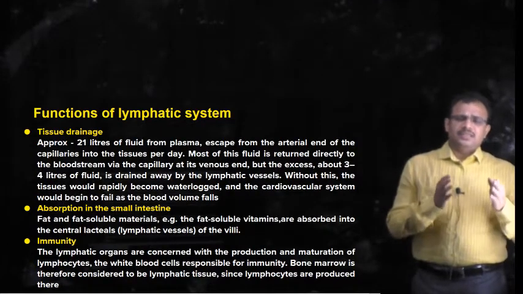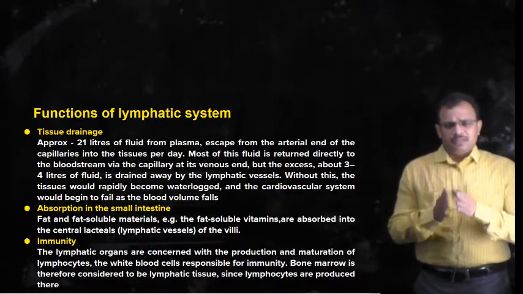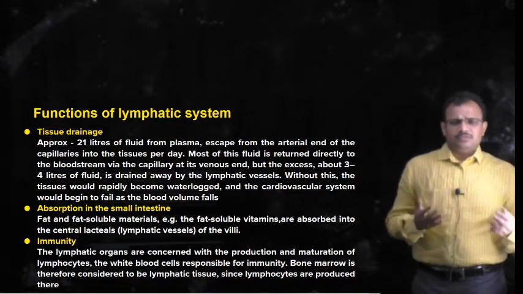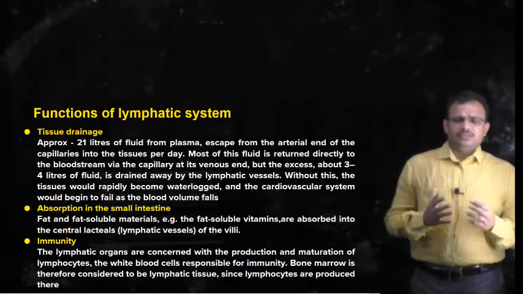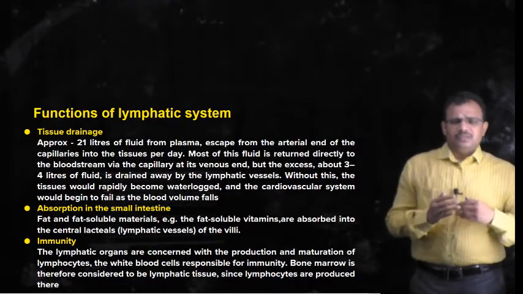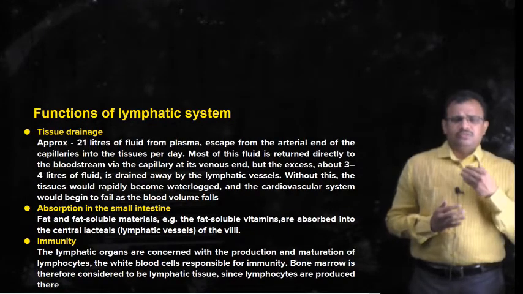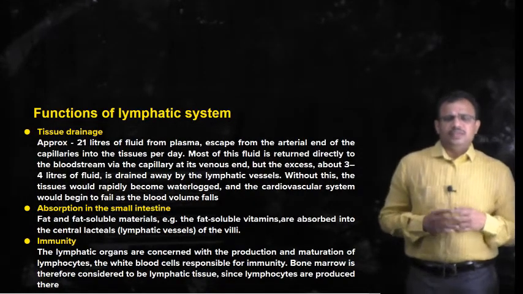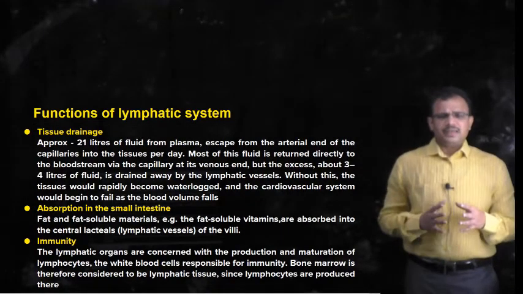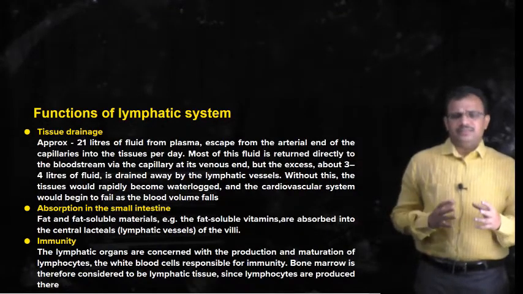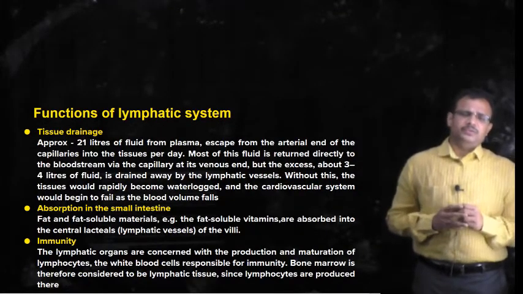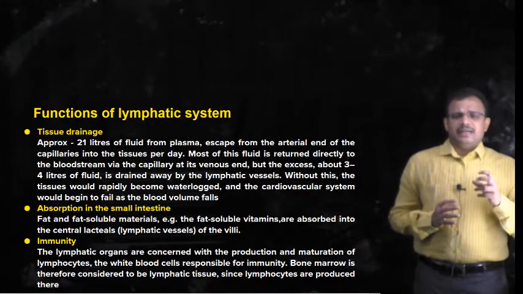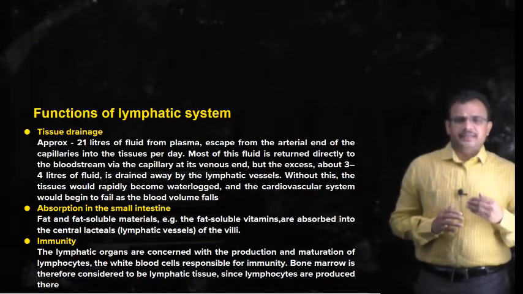Apart from this, the blood volume in the blood vessels will be reduced because everything does not come back. This automatically reduces the oxygen supply and nutrient supply to the tissues, and in this way it affects the whole system.